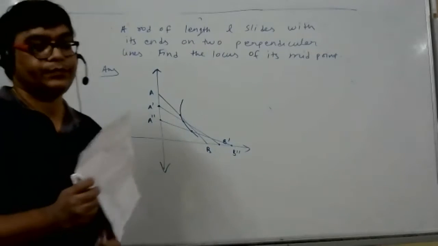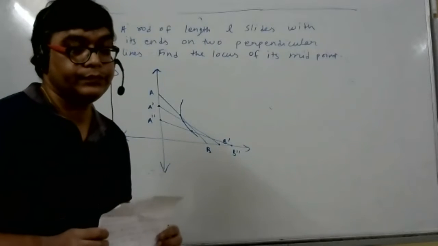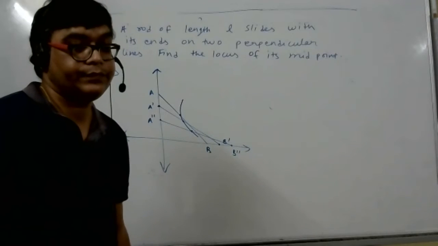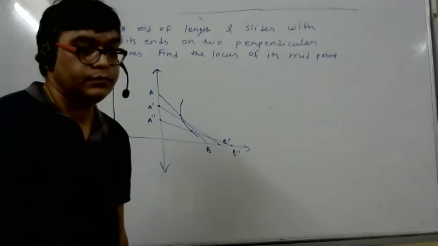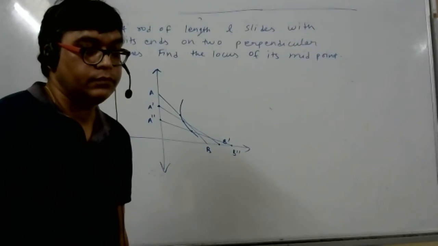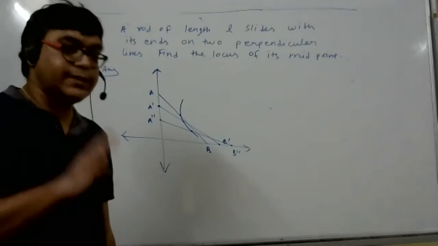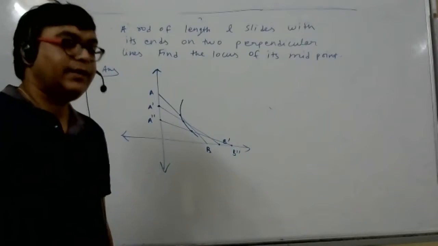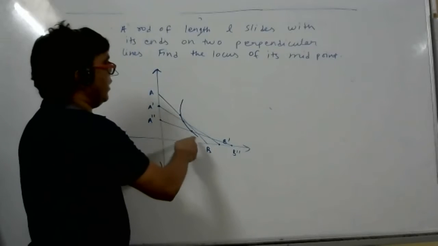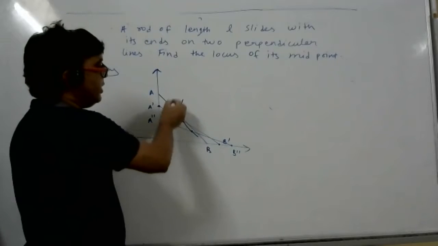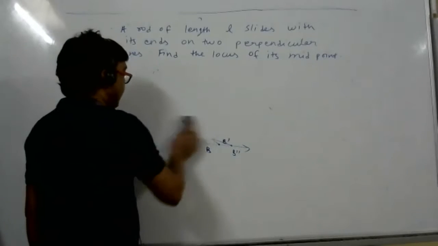Tell me, Bhushan. If the midpoint is the same and the hypotenuse always will be the same, no, sir? You are saying how to do the sum. So we can use trigonometric ratios. That is different. Doing the sum is different. I'm saying, have you understood the question, what they want? Yes, sir. The position of the midpoint will change. Then join all the midpoints, you will get a curve. That curve equation they want.